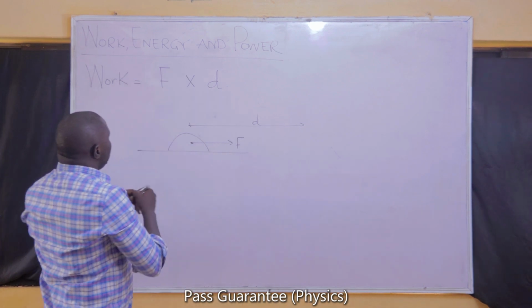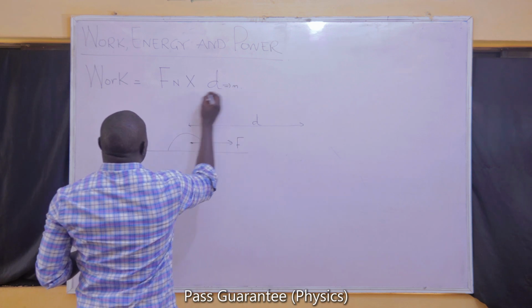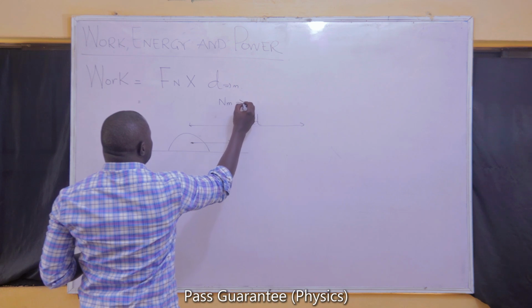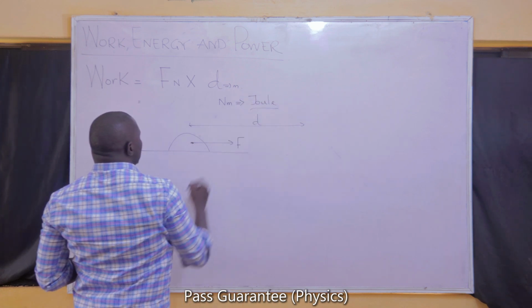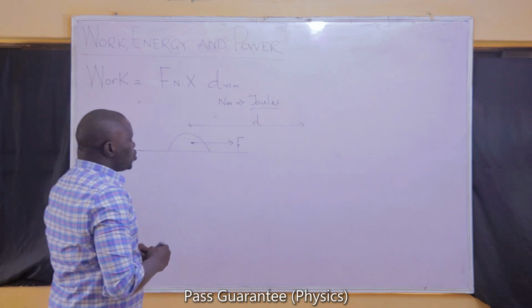So we'll multiply force, which is in Newtons, by distance, which is in meters, so that we'll get work that is in Newton meters. And Newton meter is represented as joules; it means the same thing as joules. So the unit of work done is joules.